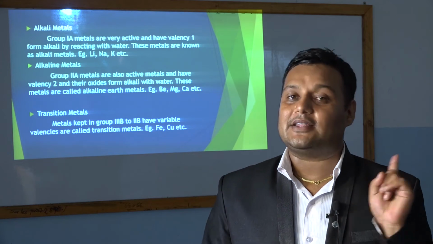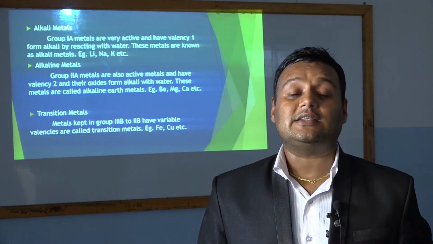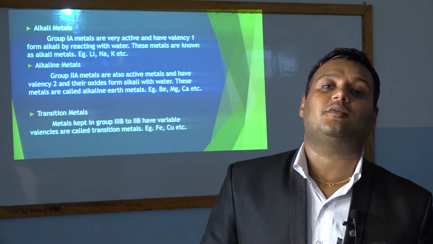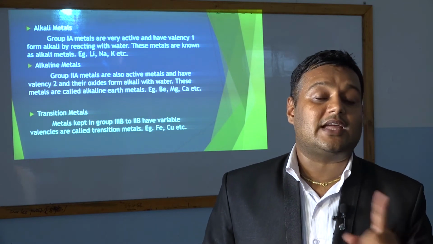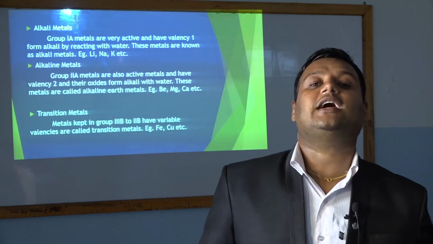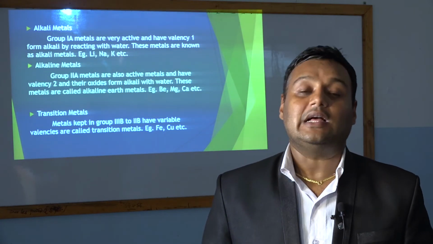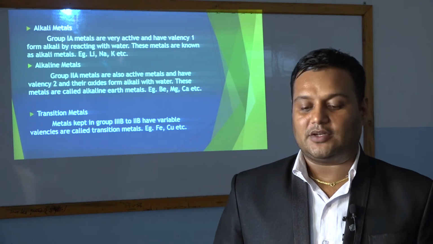In the case of alkaline metals, the metals have valency 2 and their oxides form alkali. They do not form alkali when reacted with water. Their oxides form alkali when treated with water. They are called alkaline metals.